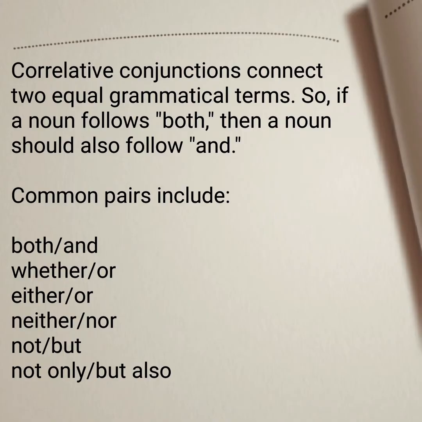This correlative conjunction connects two equal grammatical terms. So, if a noun follows both, then a noun should also follow and. Common pairs include both and, whether or, either or, neither nor, not but, not only but also.